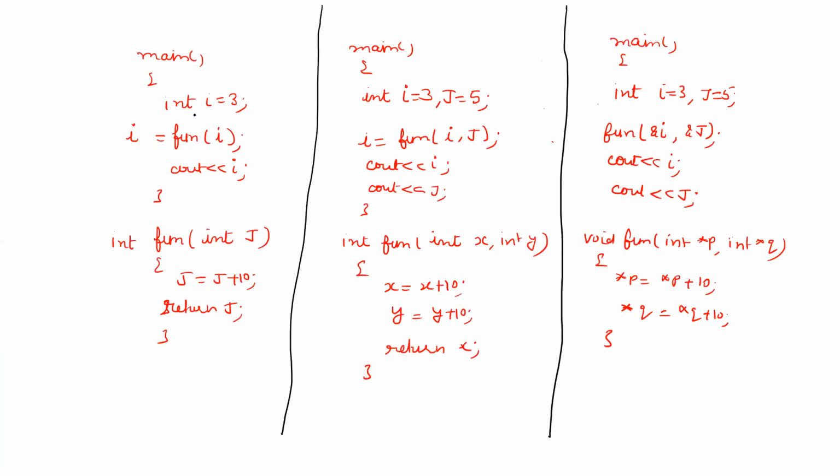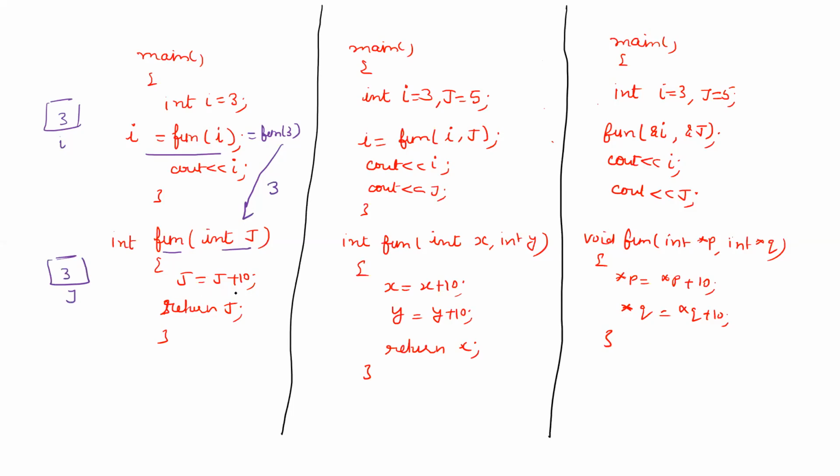We have taken one example here, int i is equal to 3. That means we have taken some variable i whose value is equal to 3. Then in the function call, I have just sent i is equal to fun of 3. This value is being passed to the function, int j, that is a local variable j for the function fun, which will receive this value 3.